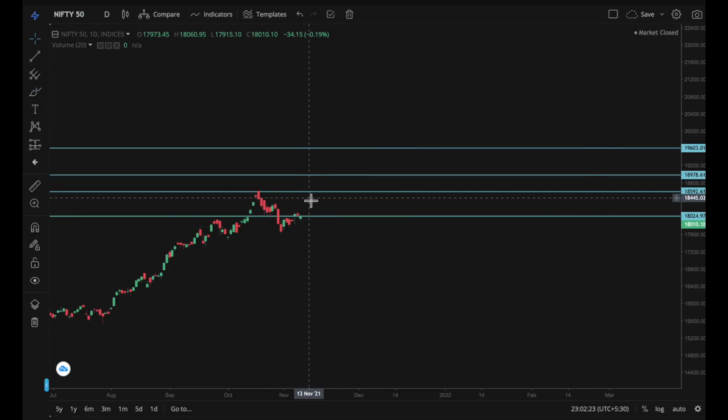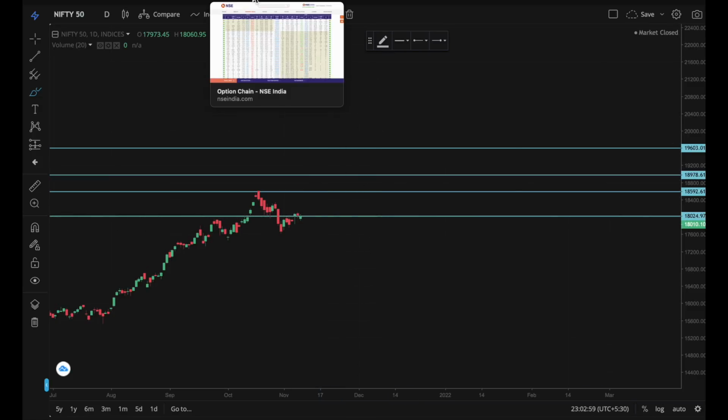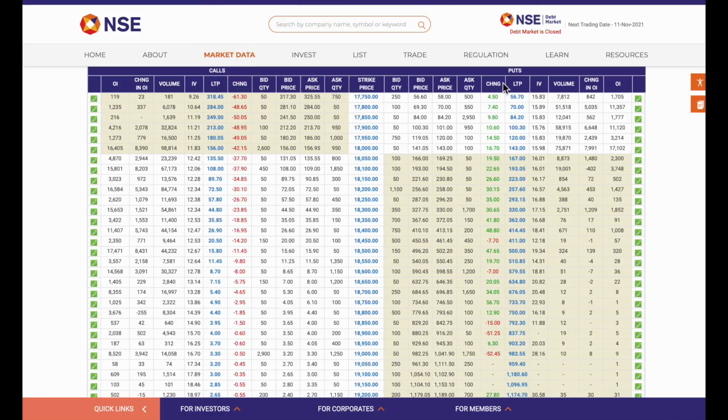Now instead of being an option buyer, let's say I decided to be an option seller, and here also my view is bullish about the market. That means I think Nifty is going up. Now for an option seller, the profit is limited. For example, this 18,000 strike price, let me go to option chain. If I am an option seller and my view is bullish, what should I do? I should sell a put option.